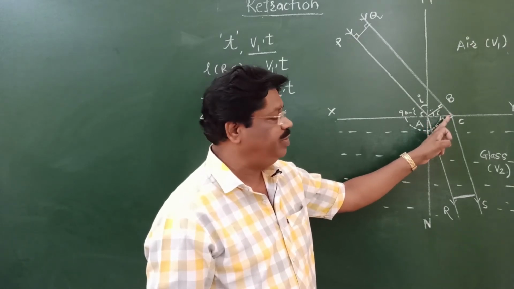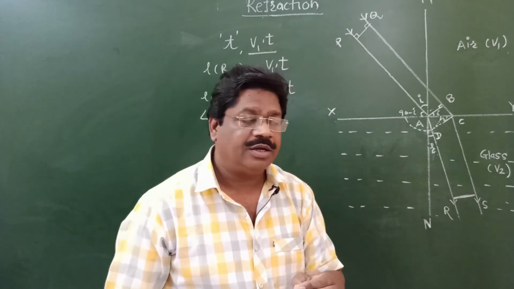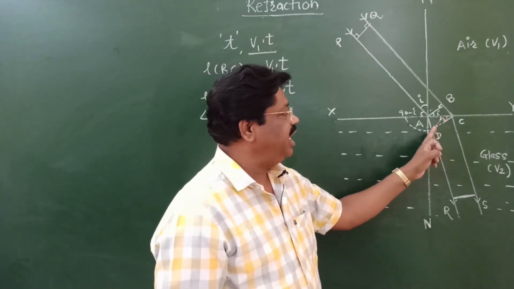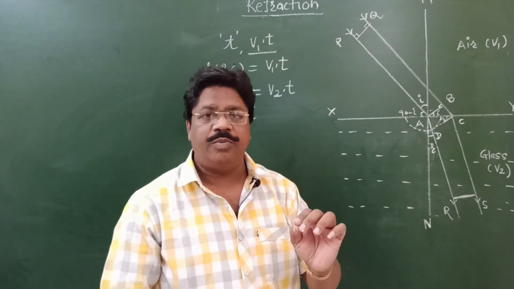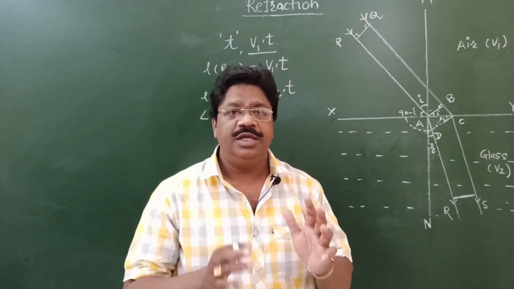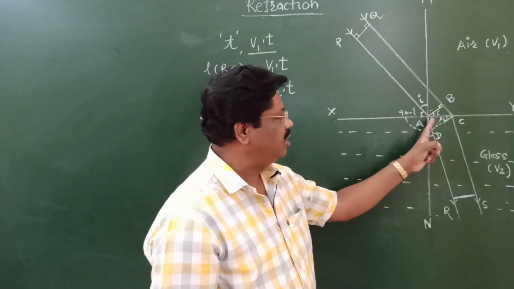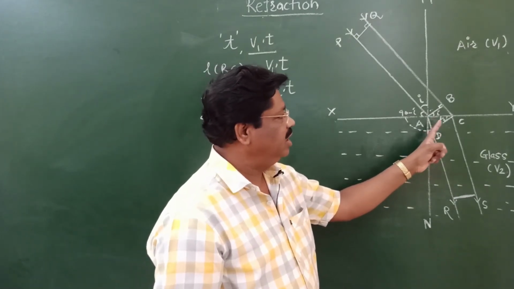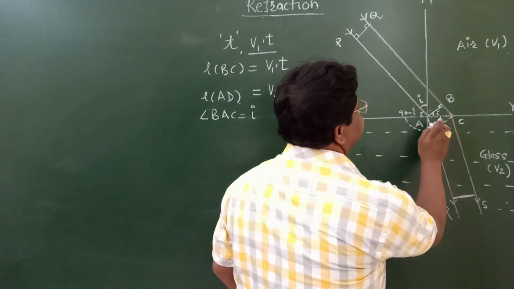Therefore this angle should be the small r, because 90 minus r plus 90 plus r should be equal to 180 degree. The sum of three angles in a triangle should be equal to 180 degree.